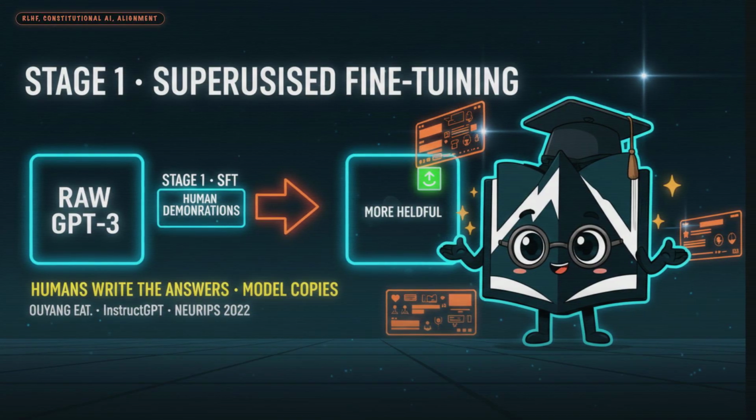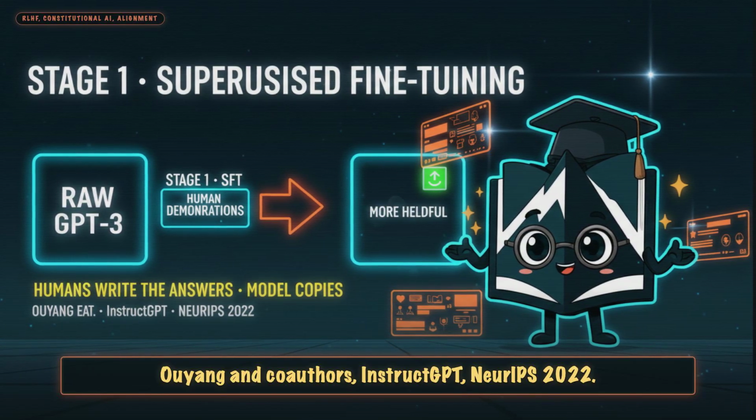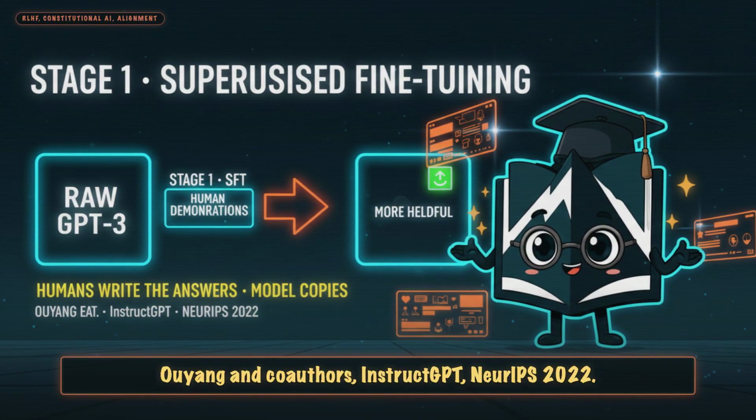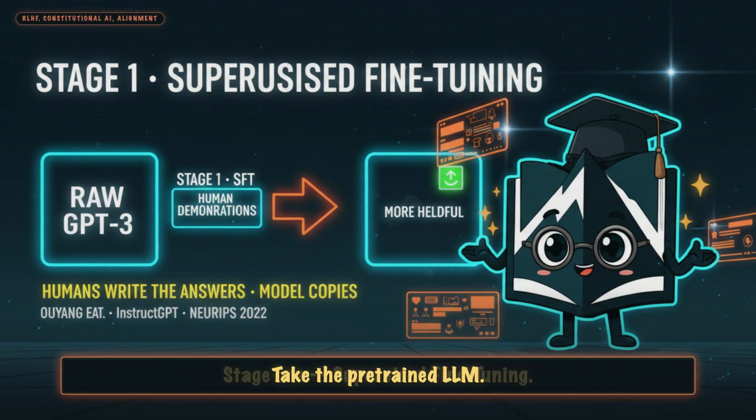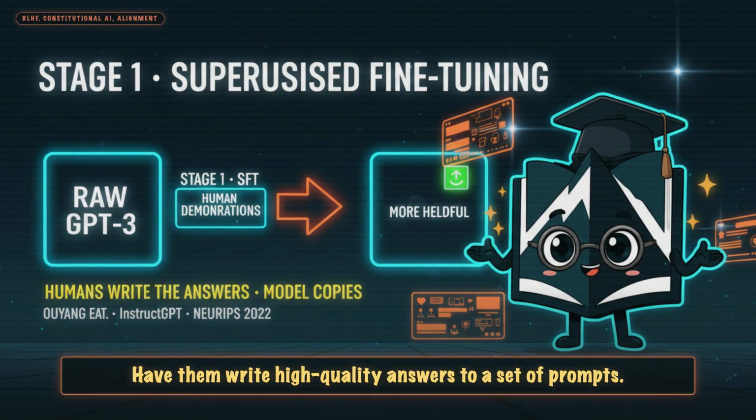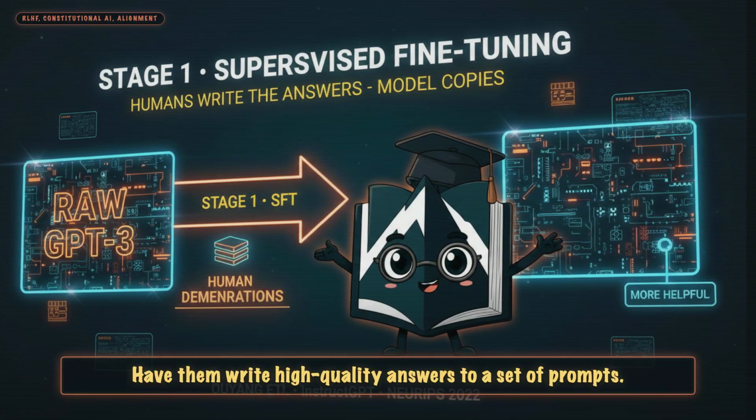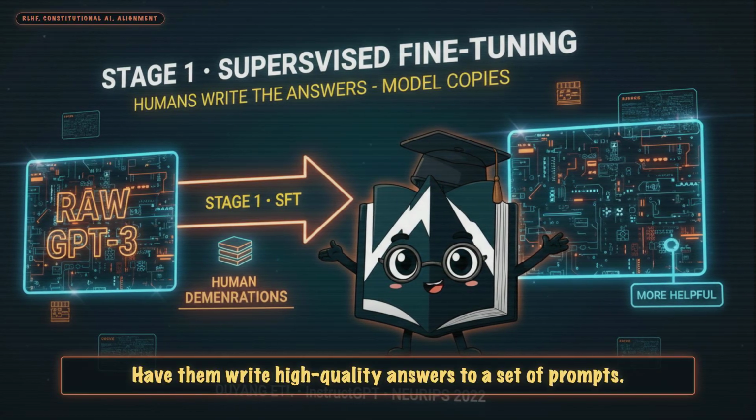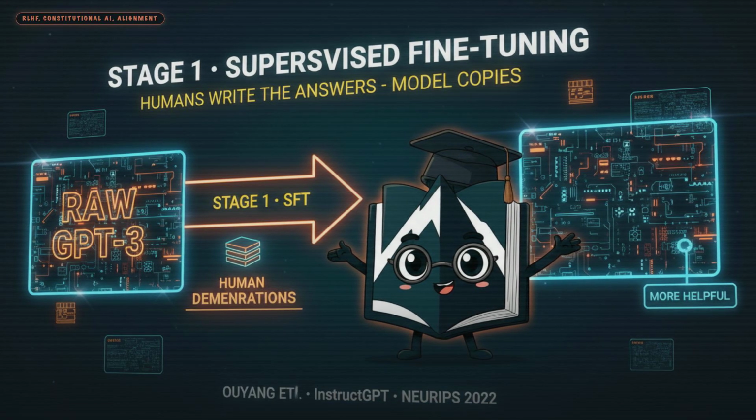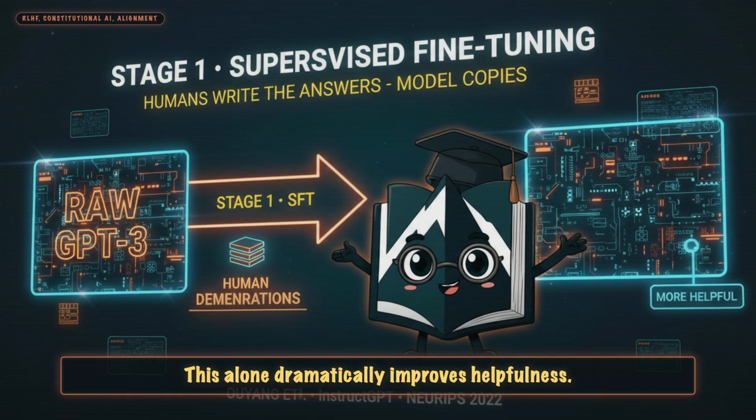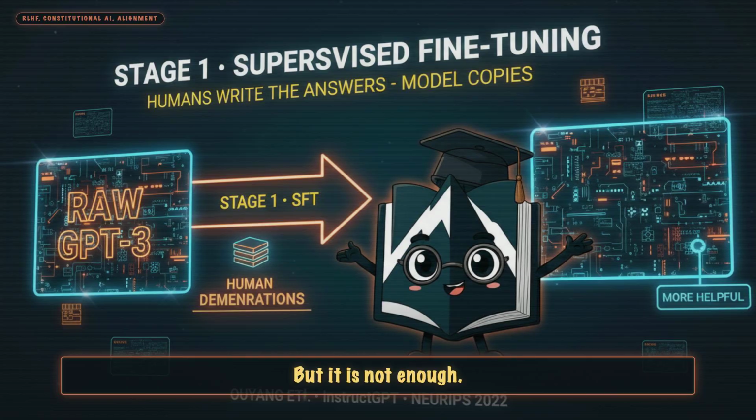Now the language version. Ouyang and co-authors, InstructGPT, NeurIPS 2022, 3 stages. Stage 1, Supervised Fine-Tuning, SFT. Take the pre-trained LLM, hire annotators. Have them write high-quality answers to a set of prompts. Fine-tune the model on those demonstrations. This alone dramatically improves helpfulness. But it is not enough.